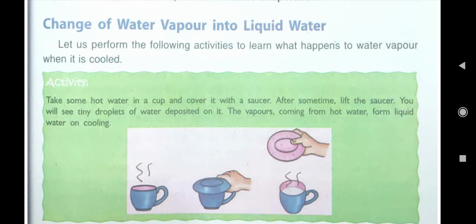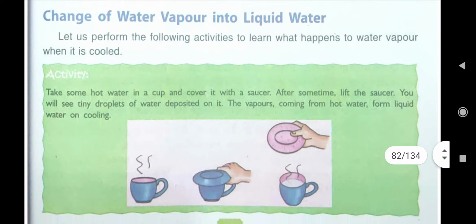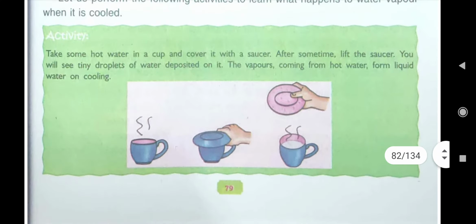Change of liquid water into vapor form on heating is known as evaporation, and then change of water vapor into liquid water on cooling is known as condensation. Here again one activity is given.